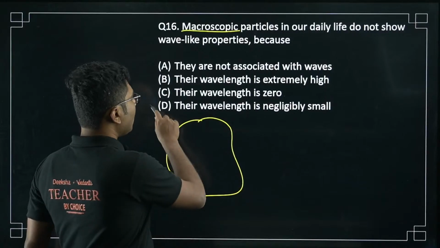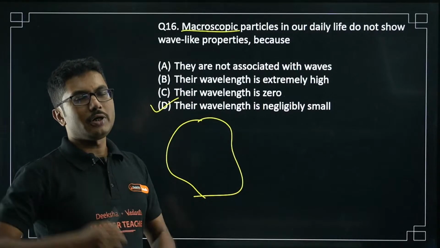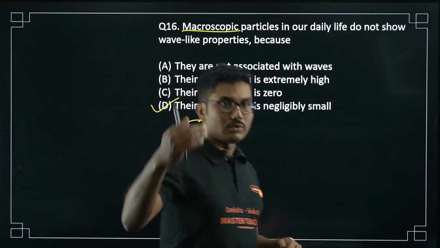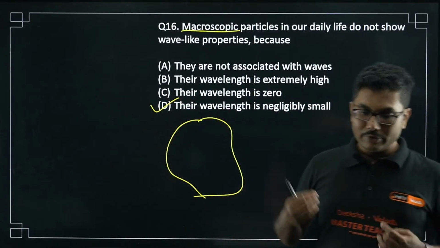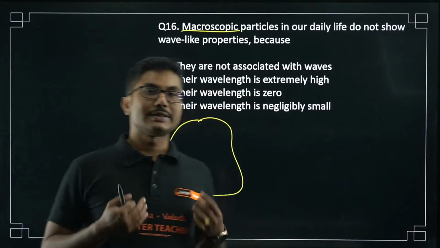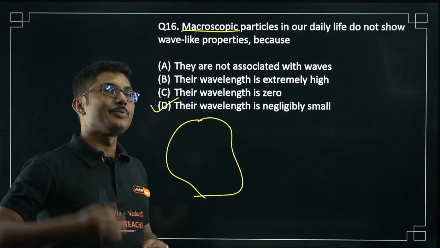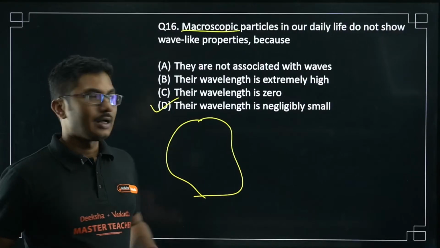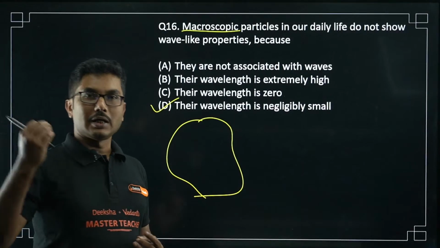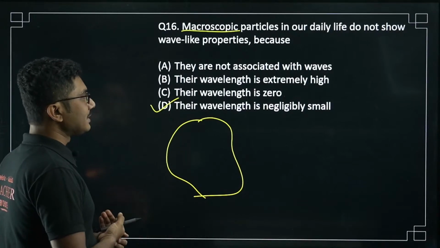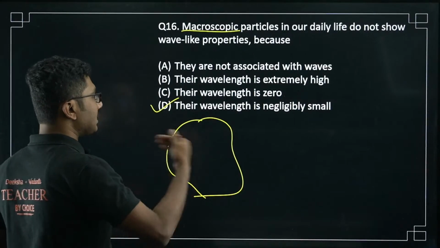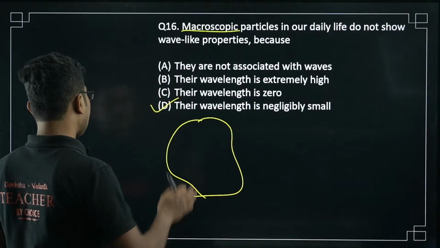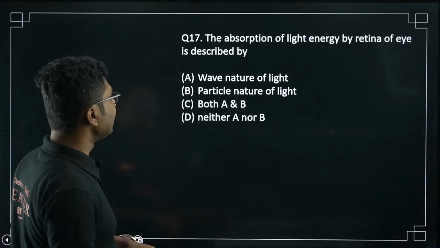So negligibly small has to be the answer, not zero. Though the number will be very close to zero, it will still be a number, so you cannot say it is exactly zero. Exactly zero means exactly zero. Even 10 to the power of minus 34 meter for wavelength is not a zero number. So you cannot say zero, it will be negligibly small. This question is from your 2024 question paper, and the correct option given was option D, negligibly small.